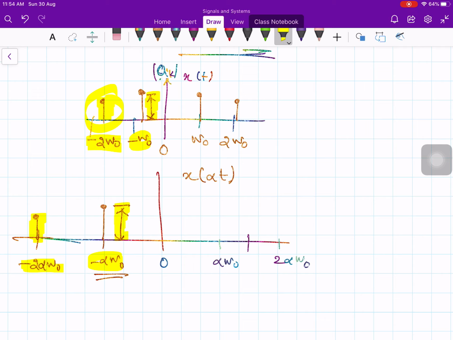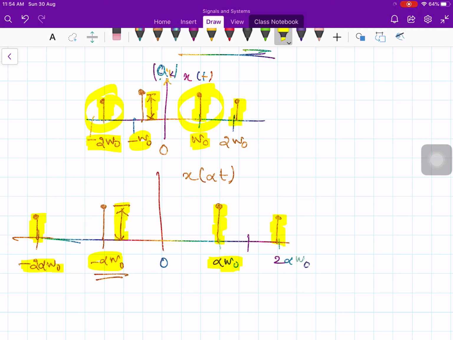Similarly for positive frequencies, it is like this, and then like this. Again this height is the same as this height, but this is located at omega naught, while this is located at alpha times omega naught. And here also the same height.